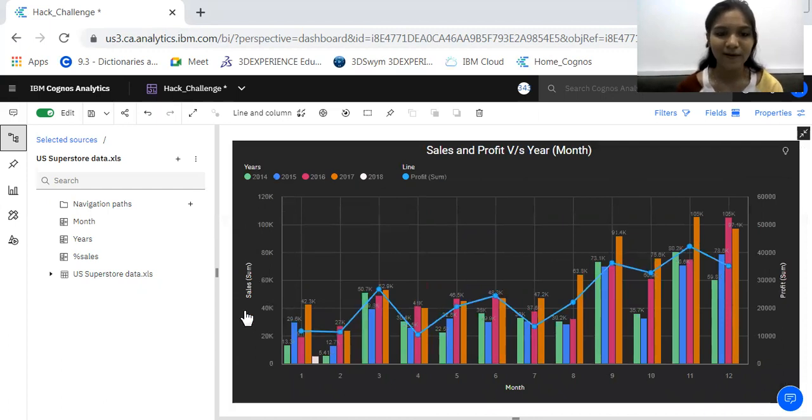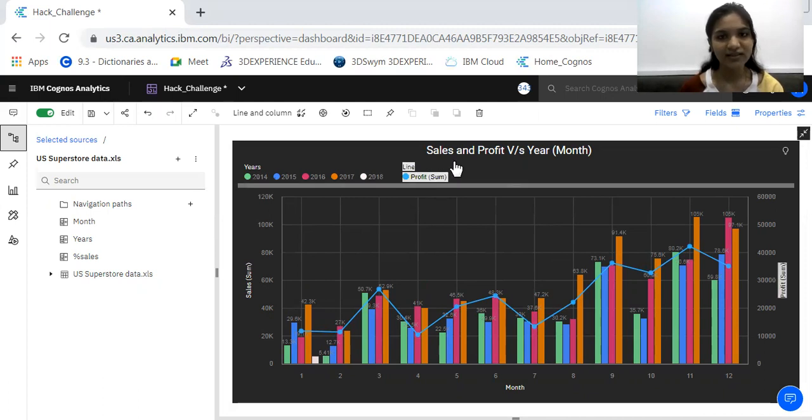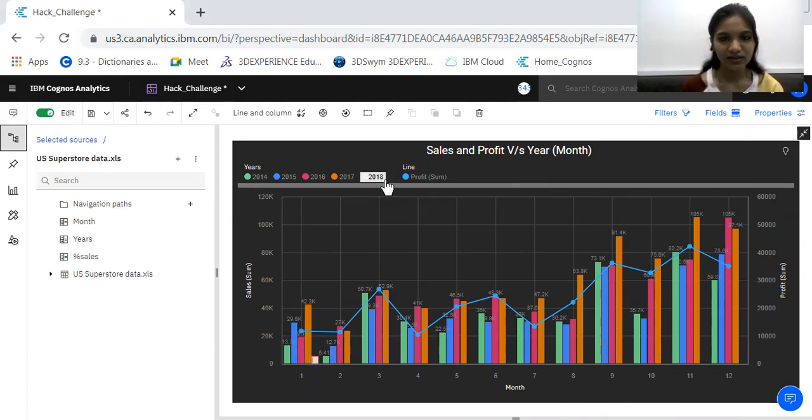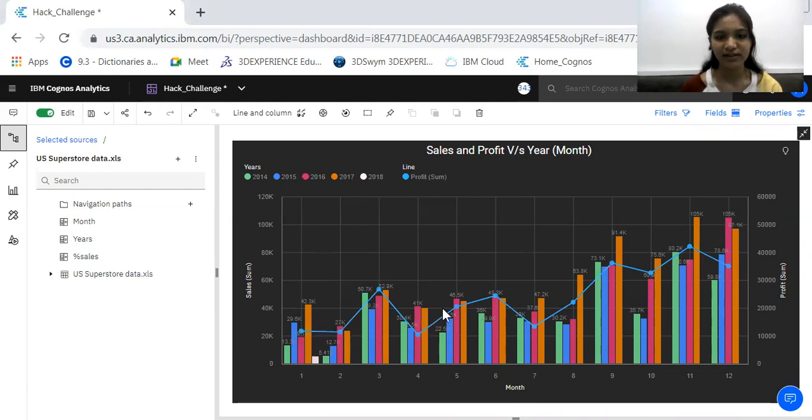This graph not only provides the user with the data of sales, but also provides the data of profit in terms of years and months. The x-axis represents the month. So the number 1 depicts the month of January, whereas the number 12 depicts the month of December. The individual bars of different colors depict the years that the store was valuable for, and the lines depict the profit statement of those financial years.